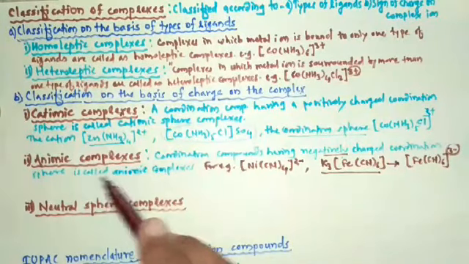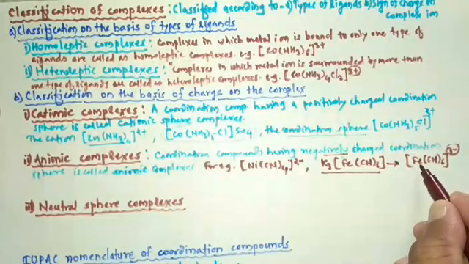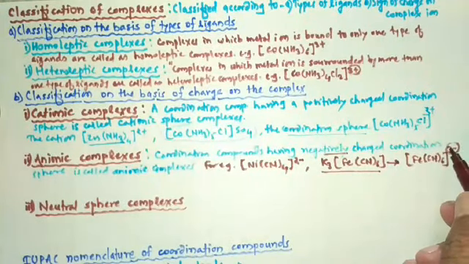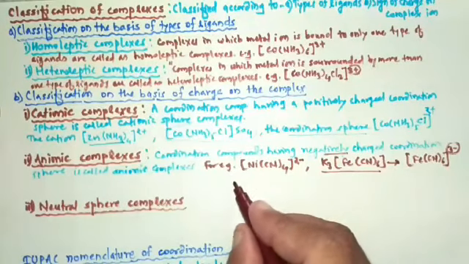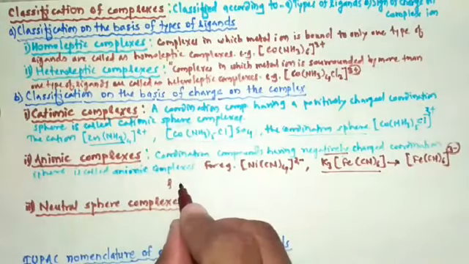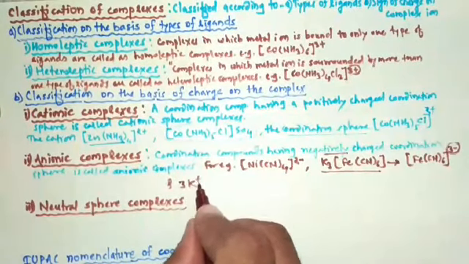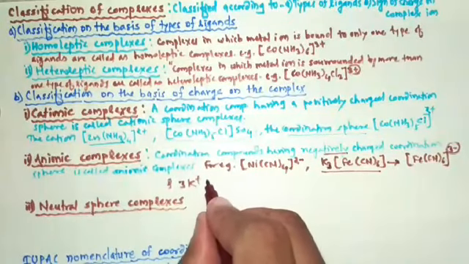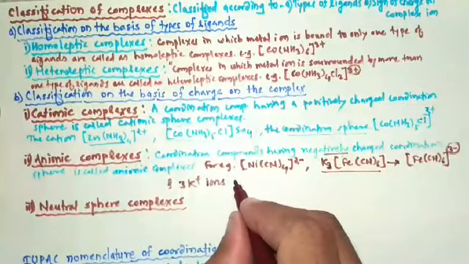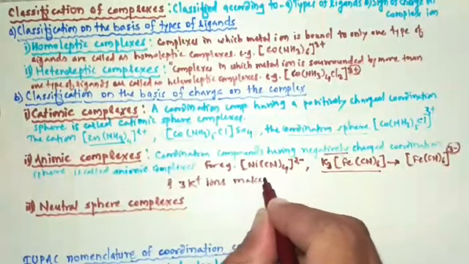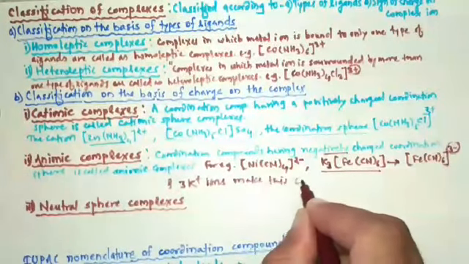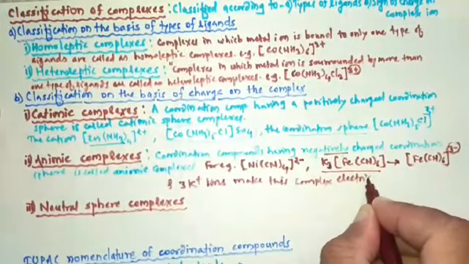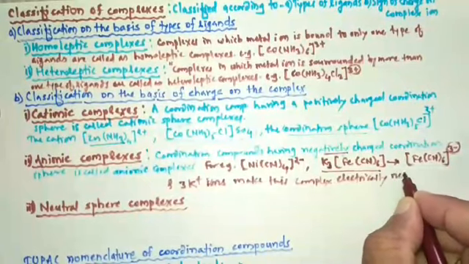So here in this complex coordination sphere is Fe(CN)6 3 minus and 3 K plus ions. 3 K plus ions make this complex electrically neutral.